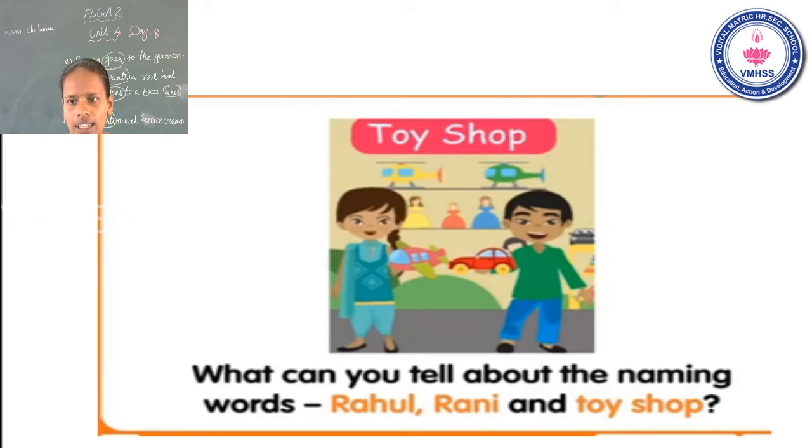What can you tell about the naming words? What can you tell about the naming words? What naming words will you say? We already learnt naming words in the previous class. Name of a person, place, thing or animal. Okay. What can you tell about the naming words? The answer is Rahul, Rani and toy shop. Yes or no? Okay, now see the next slide.